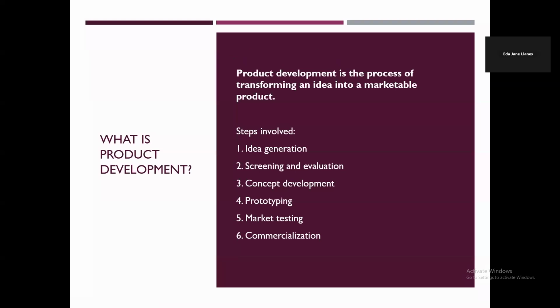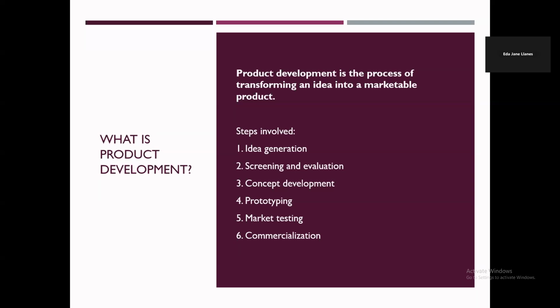So product development is the process of transforming an idea into a marketable product. So when we say marketable product, it's basically making sure that this idea is saleable to our customers. There are different steps involved in product development.